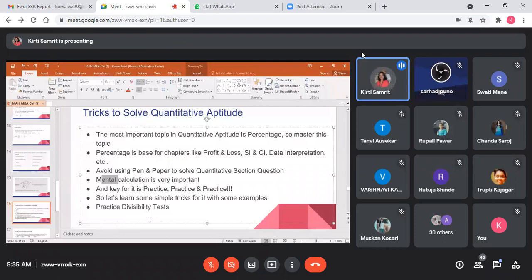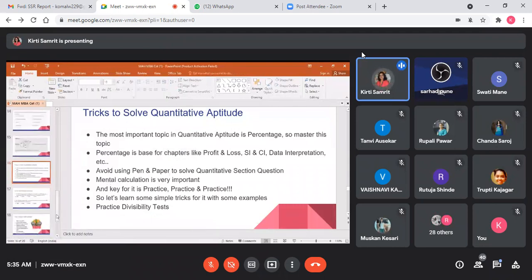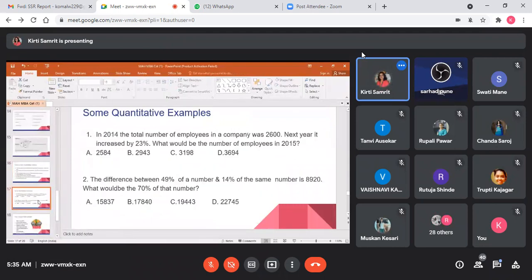And again, every time I will guide you: practice, practice, and practice. Because maths without practice, you will be able to solve the answers, but the question which requires to be solved in 30 seconds, you may require 5 minutes or 2 minutes. Learn some tricks online. So many tricks are available, students. Some quantitative examples I have given here.